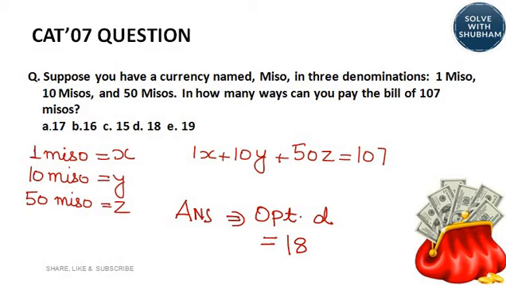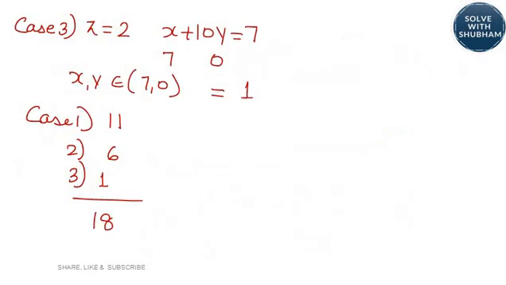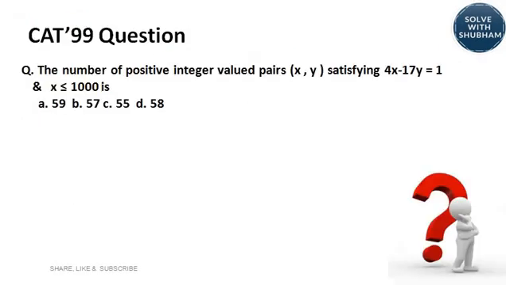So here we have learnt another method of solving these kind of questions. This is a CAT-99 question. It goes like, the number of positive integer valued pairs x, y satisfying 4x minus 17y is equal to 1 and x lesser than equal to 1000 is. Now your equation is this. You have been given 1 and 2. There are two conditions given to you.